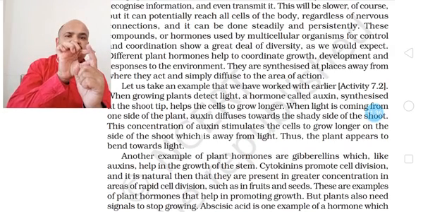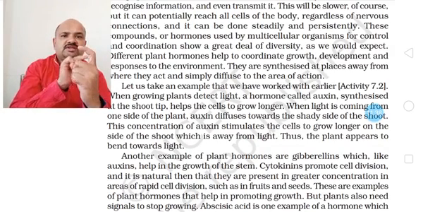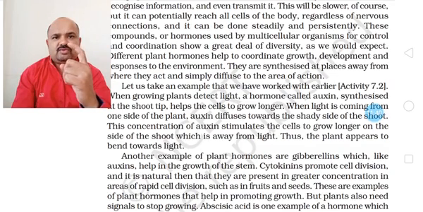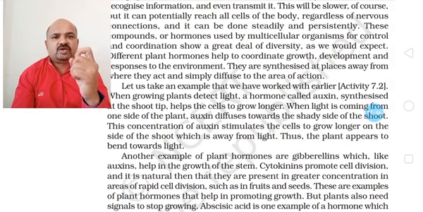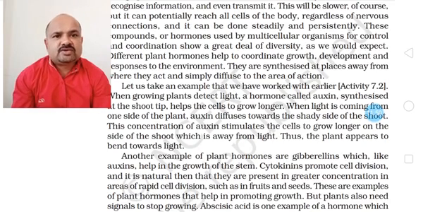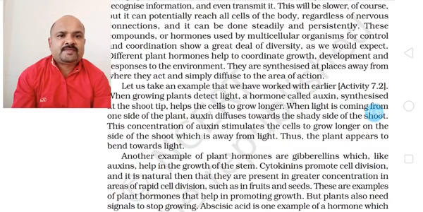So cell elongation will take place, which causes the bending of the shoot. It will cause bending of the shoot because the cells on this side are elongating, they are getting longer. So because of elongation of cells, there will be a bending towards the sunlight. So this is how auxin works.